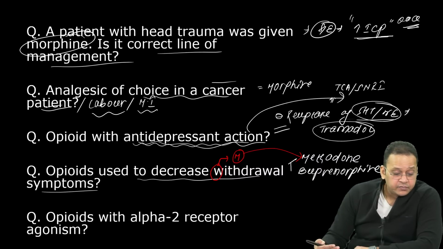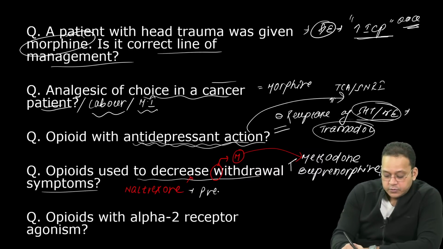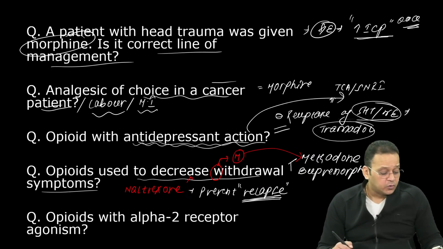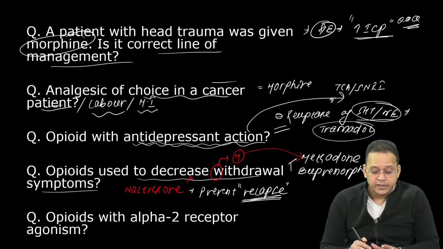Now some of you have given the answer as naltrexone. Naltrexone is not used to decrease withdrawal. Naltrexone is used to prevent relapse. So remember, these are two different MCQs. Don't blindly jump into naltrexone, naloxone like drugs.